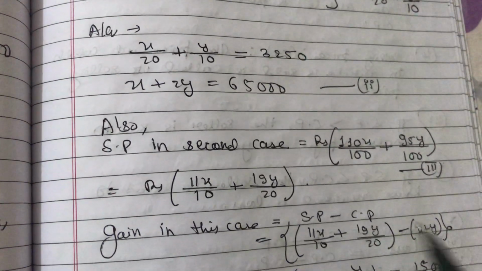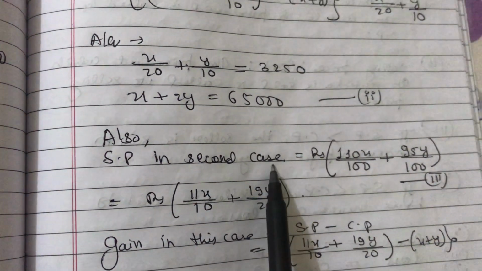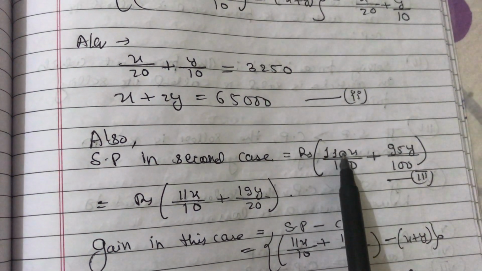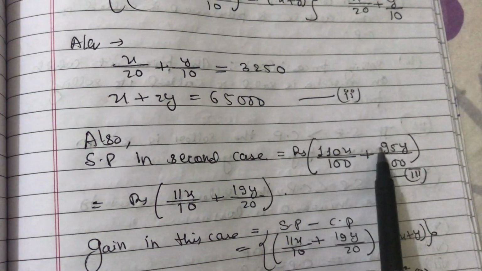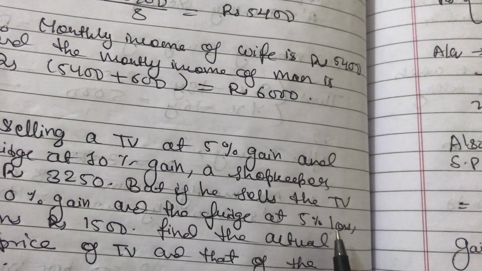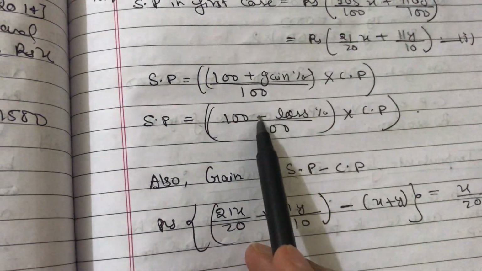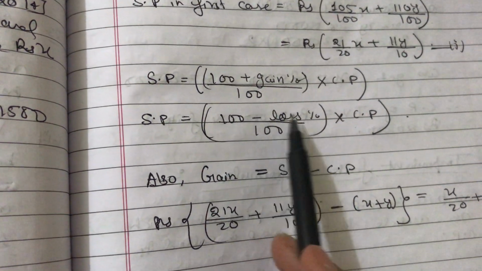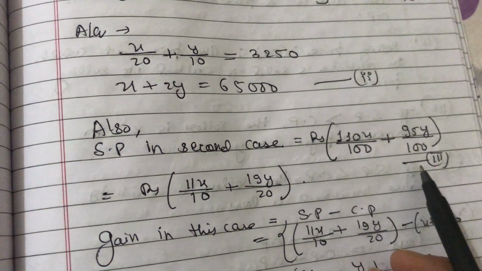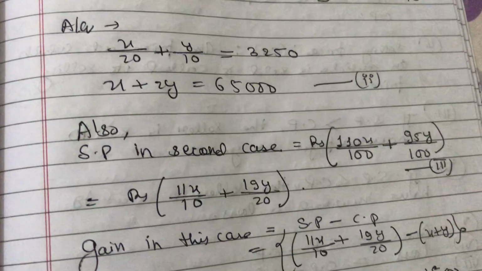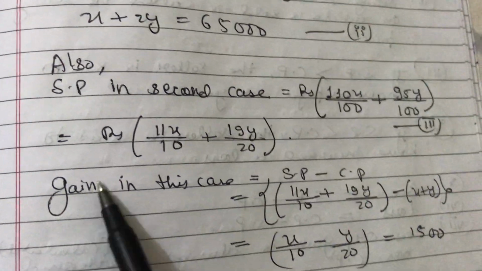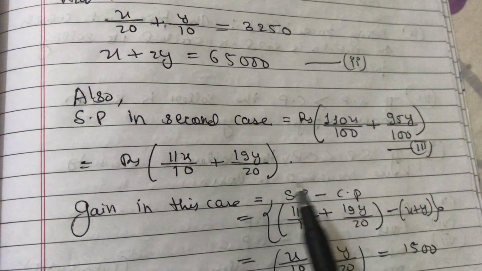Another thing is that SP in the second case is 110x, that is 100 plus 10x by 100, and this is 95. Why 95? Because here in the question, as you can see, it is a 5% loss. So in case of loss, the formula is 100 minus loss percent. So 100 minus 5 by 100. So 100 minus 5 is 95y by 100. So you need to be very careful while reading the question, because for gain and loss, the entire equation will change. So now again, the gain in this case, the gain formula is SP minus CP.